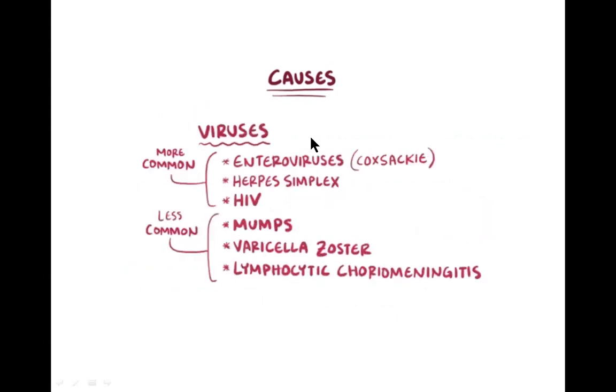Now we'll see which viruses cause meningitis. The most common viruses that cause meningitis are the enteroviruses, especially Coxsackie virus, herpes simplex virus, or the HIV, human immunodeficiency virus. So these are the common viruses which may cause meningitis. Among the less common viruses are mumps, varicella zoster, and lymphocytic choriomeningitis. These are the few less common viruses responsible for causing meningitis.